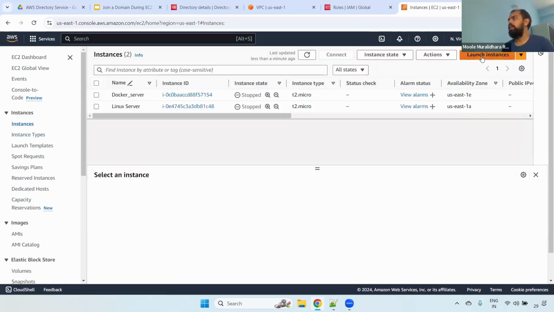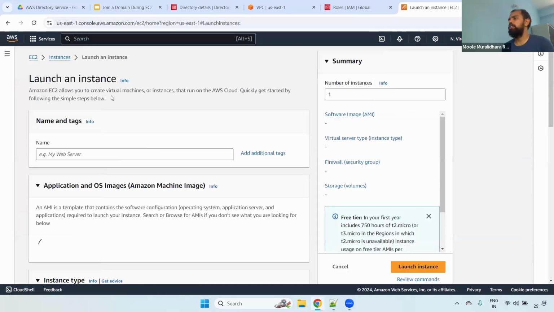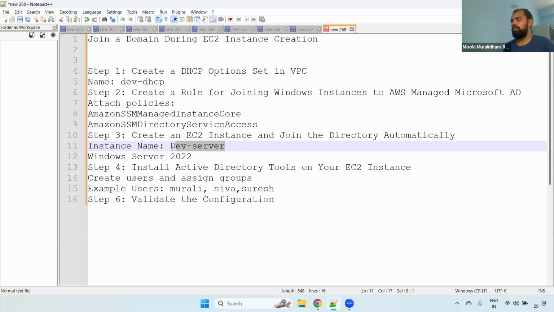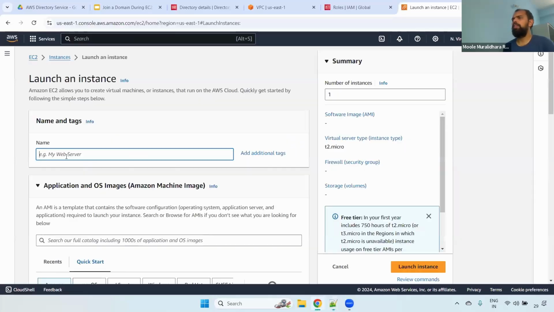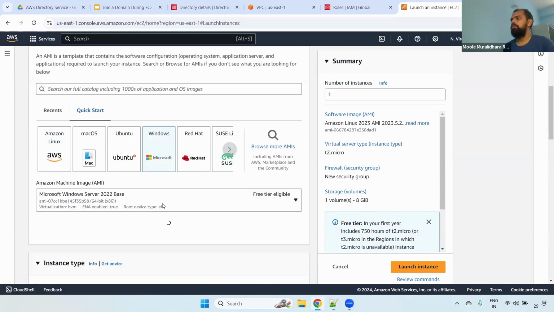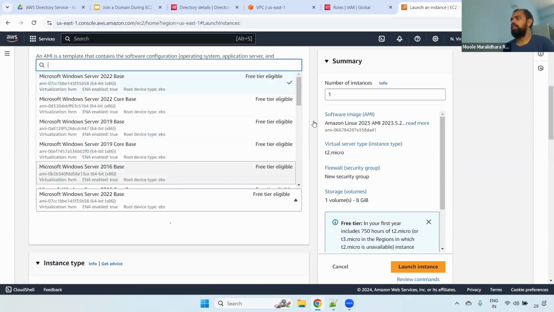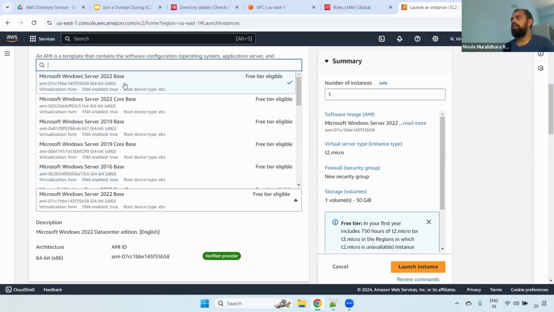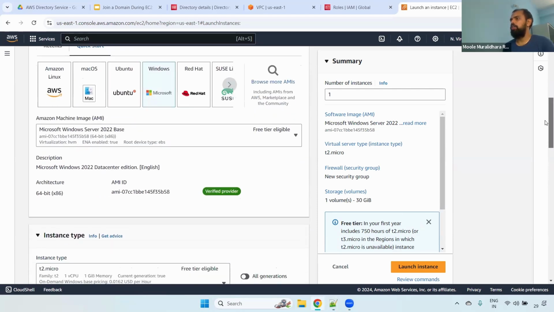Now we can create the launch instance. Remember guys, I'm in North Virginia. Launch instance. Here I'm giving the name dev server. You can give any name, just for example, I'm giving dev server. Now you can select Windows here. I'm selecting the 2022. You can choose any version, that is fine.